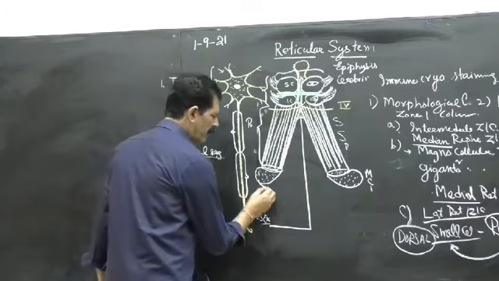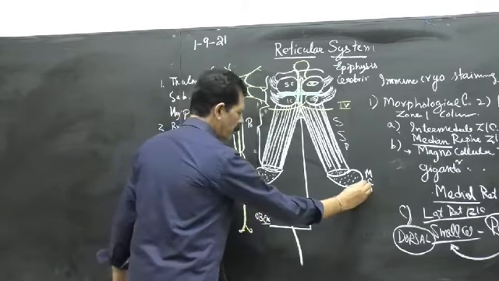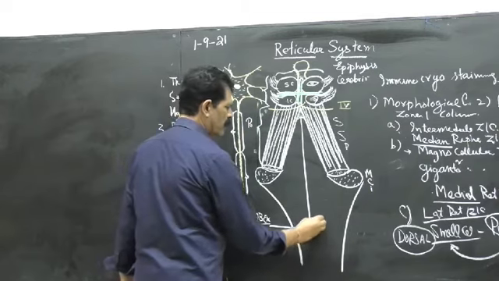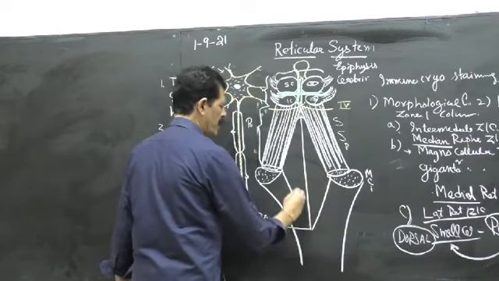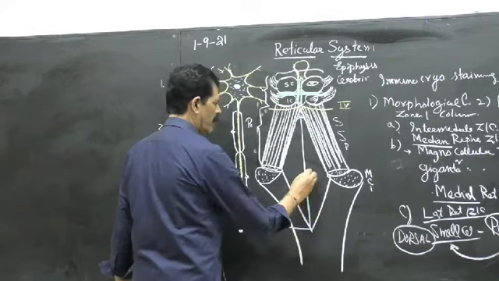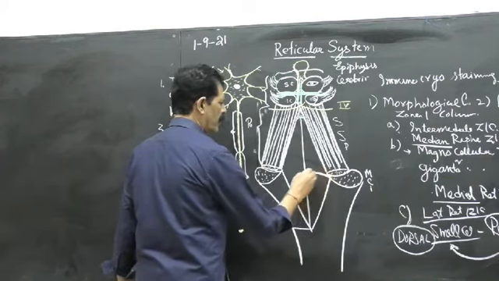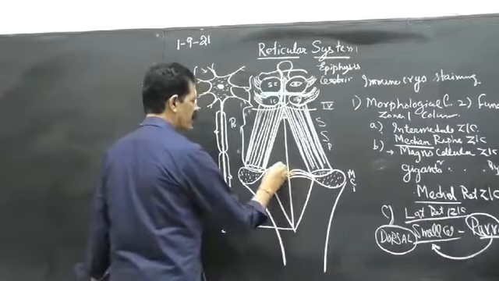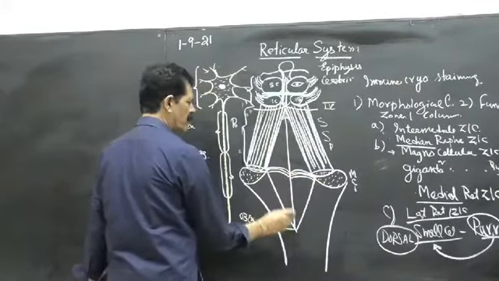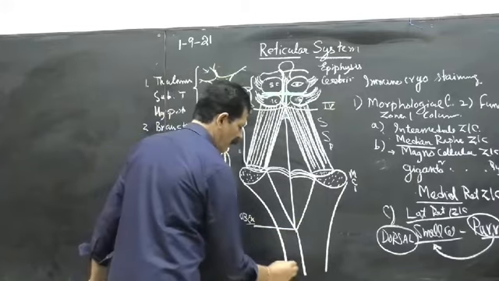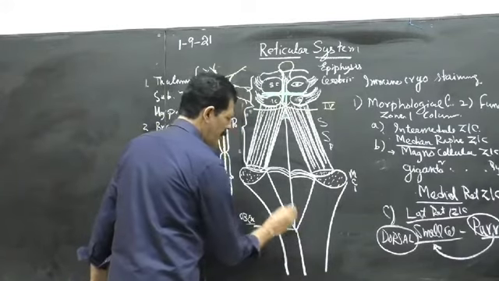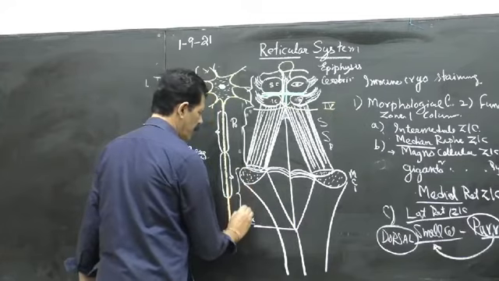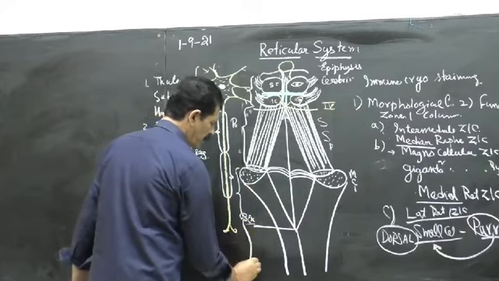Then the lower part is the medulla, and from the obex it forms the external arcuate fibers, stria medullaris. So the upper part is the pons, and below this is the medulla. The part above the obex is the open part of the medulla, and below this is the closed part.